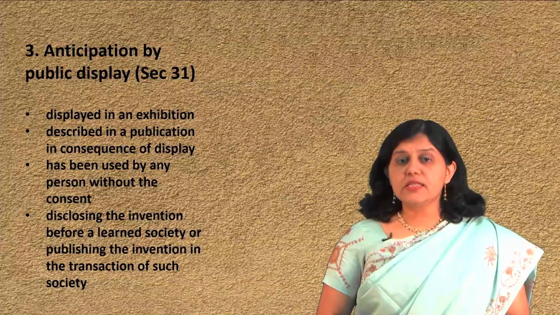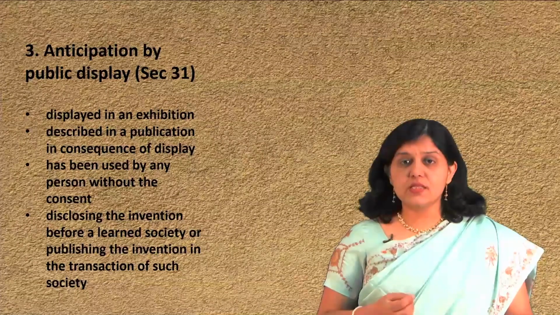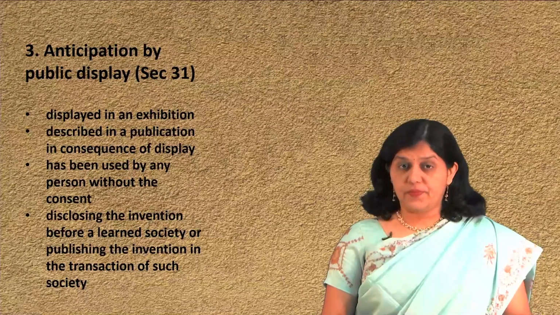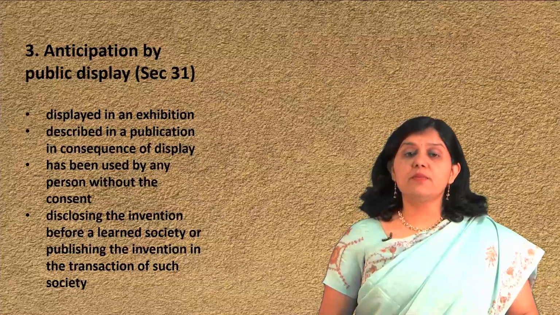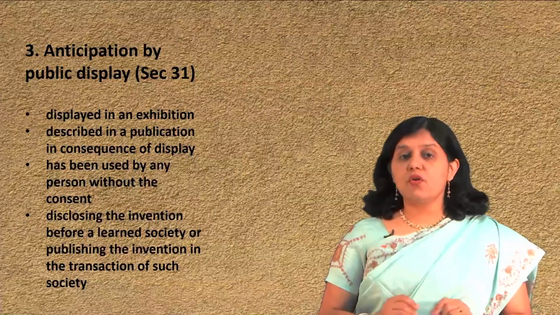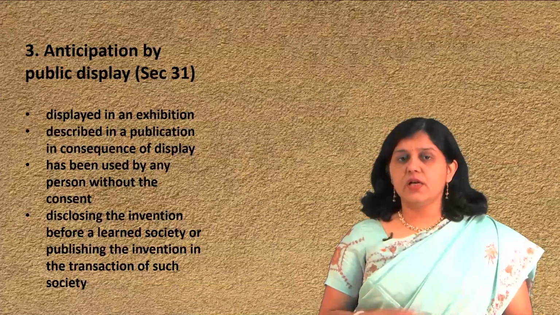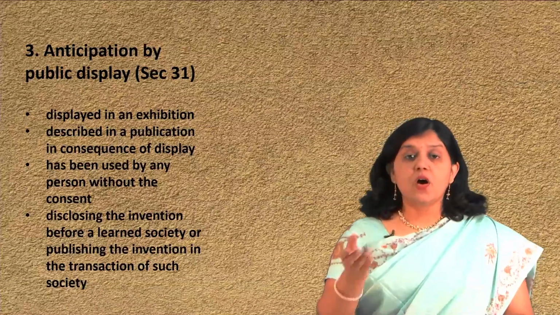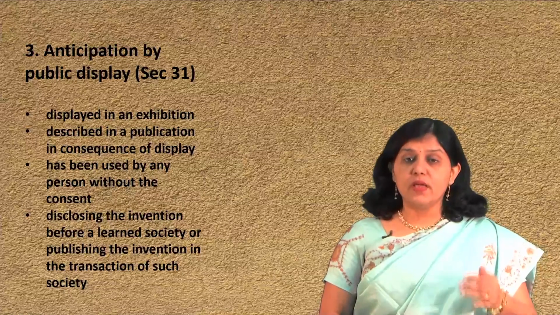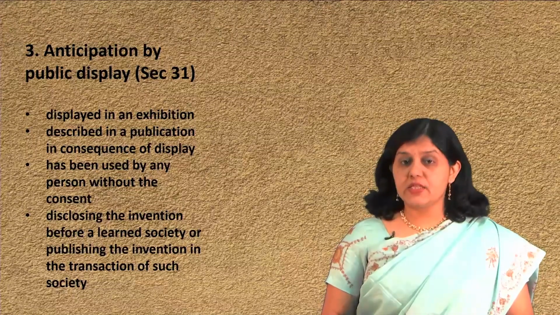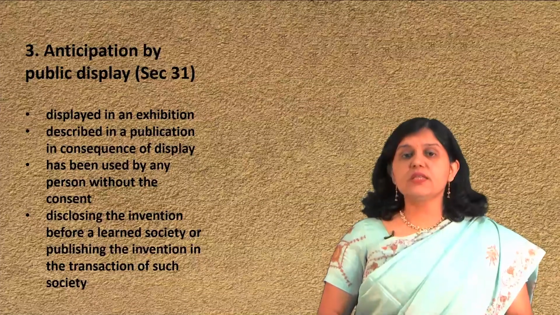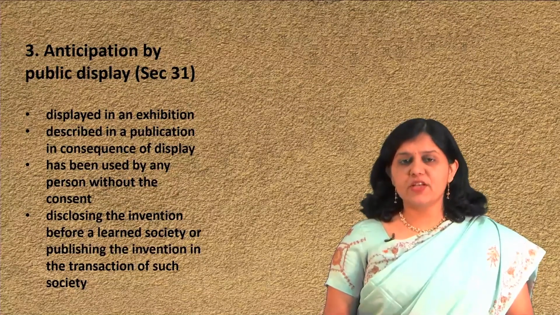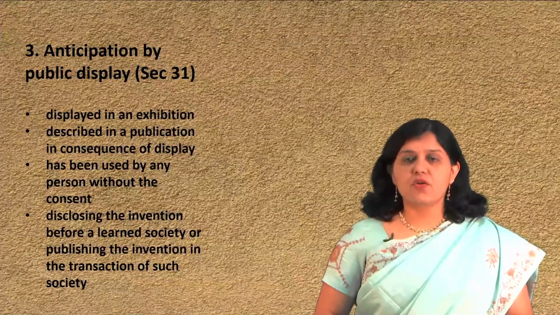Or the invention is described in a publication in consequence of a display of the invention in such exhibition, or the invention has been used by any person without the consent of the true or first inventor, or a person deriving title from him after it has been displayed in such exhibition, or disclosing the invention before a learned society, or publishing the invention in the transactions of such society.